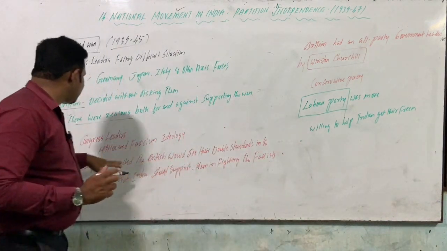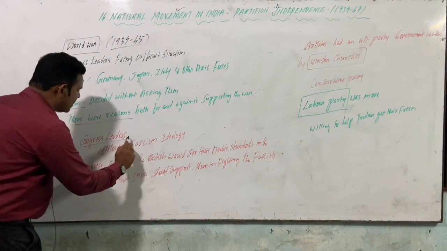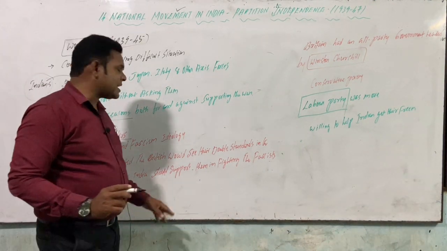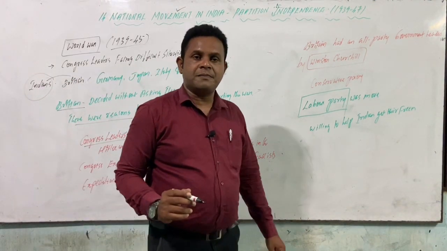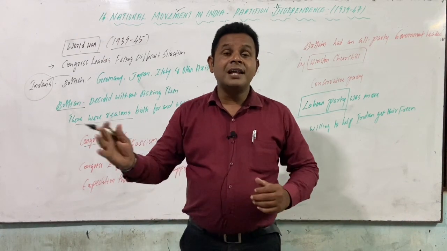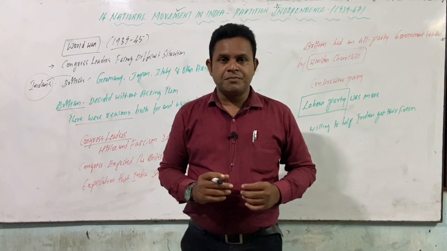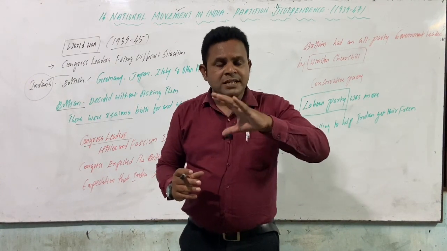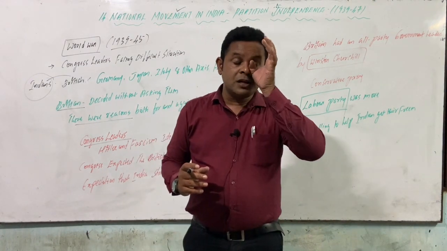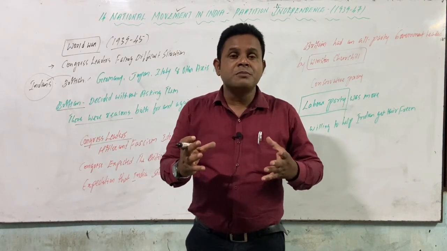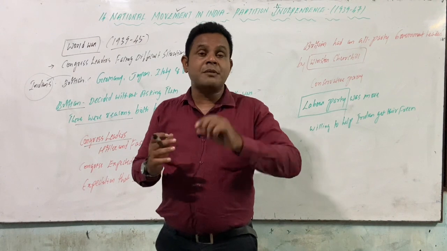In this regard, the Congress leaders very strictly condemned Hitler and the fascist ideology. As we have already learned in the previous class, Adolf Hitler, the dictator of Nazism, tried to gain the upper hand over entire Germany and Central Europe, and spent most of the economy on arms and ammunition.